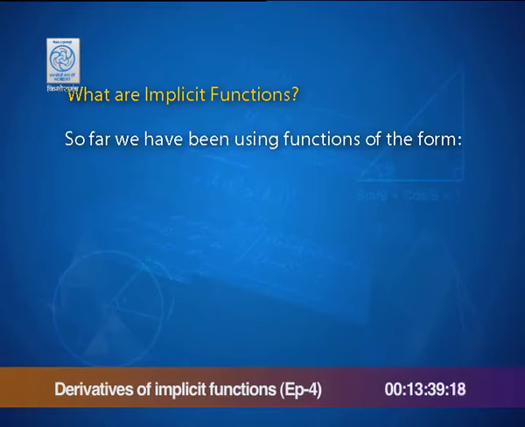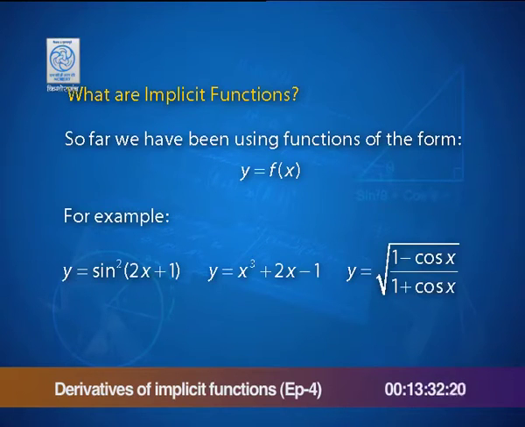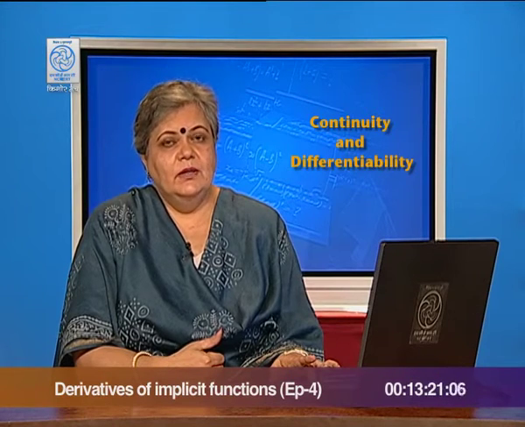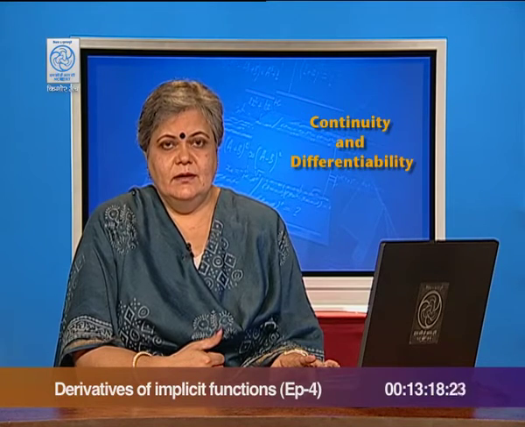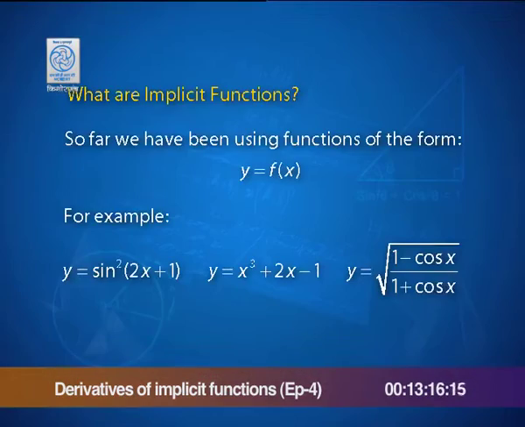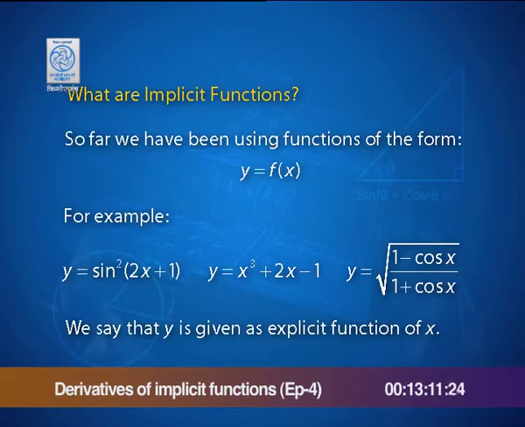So far we have been using functions of the form y equal to f of x, where we had y equal to sine square 2x plus 1, or y equal to x cube plus 2x minus 1, or y equal to under root 1 minus cos x by 1 plus cos x, and you could find their derivatives with the appropriate rule applied. Such functions where y is clearly expressed as a function of x are called the explicit functions of x.